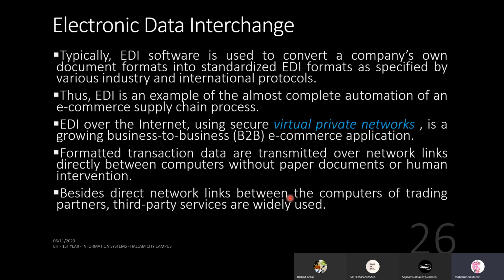Besides direct network links between the computers of trading partners, third-party services are also used. Right? Sometimes you need some verifying authority, like you might have heard of these digital certificates. When you're signing documents, you need these digital certifying authorities. So they are like third-party people, like a broker or a legal entity or a lawyer who is authorizing, creating the trust between the two parties. So that's why we call them third-party services. Right? So that is also being used.